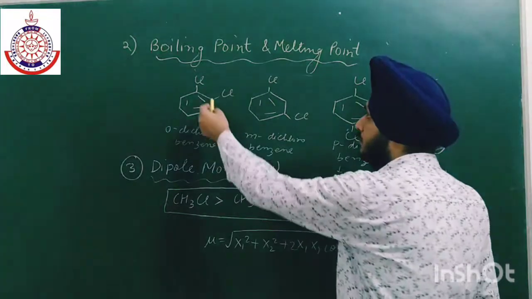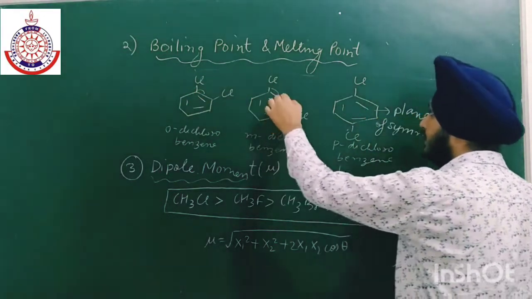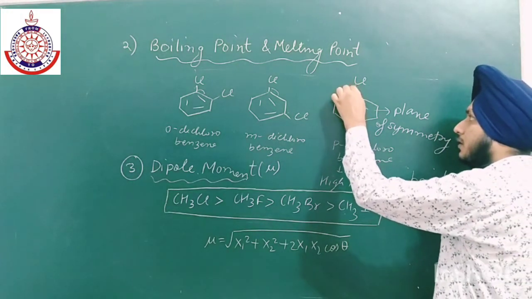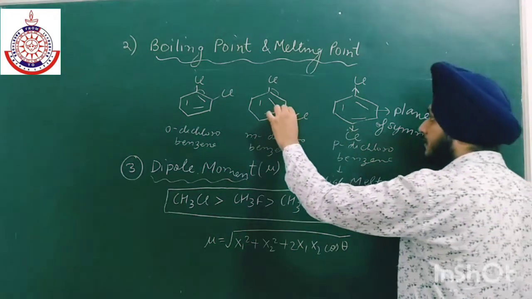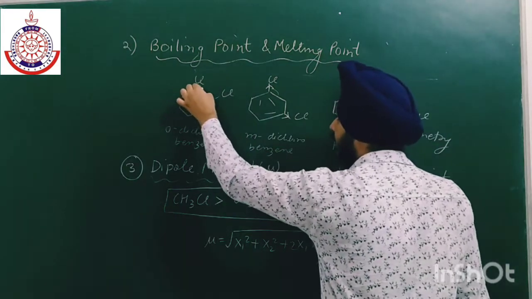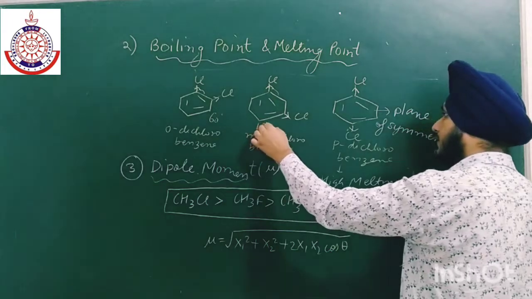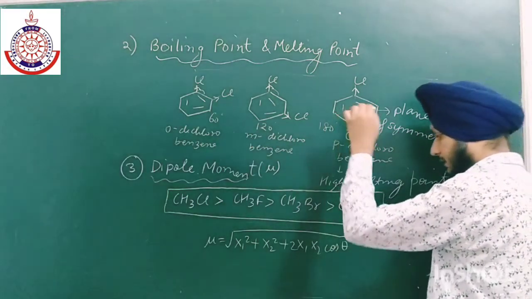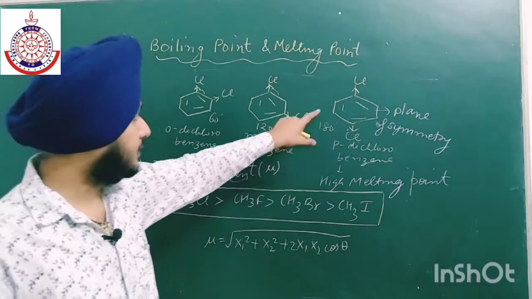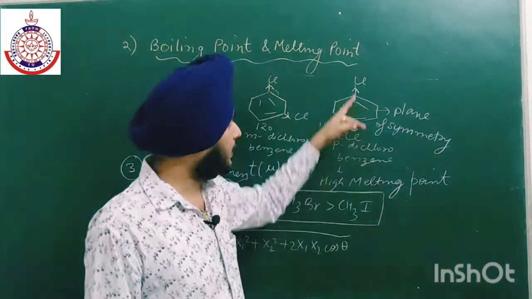Here we have this dipole and this dipole. In ortho the angle is 60, in meta 120, and in para 180. In case of para, the dipole moment is 0 because these dipoles cancel each other.